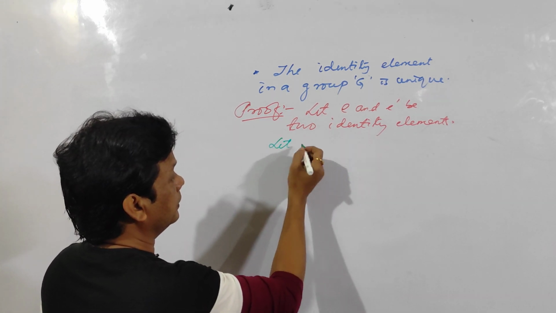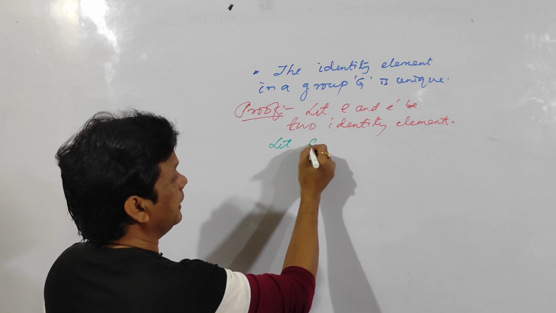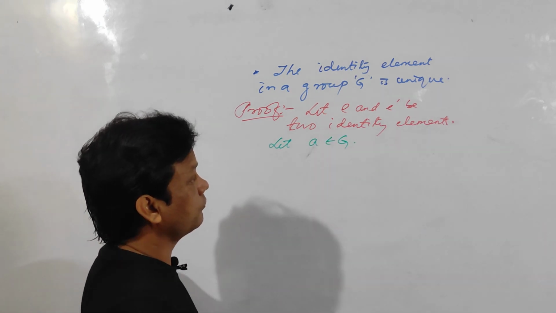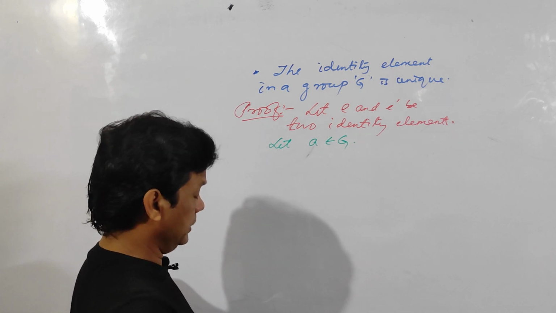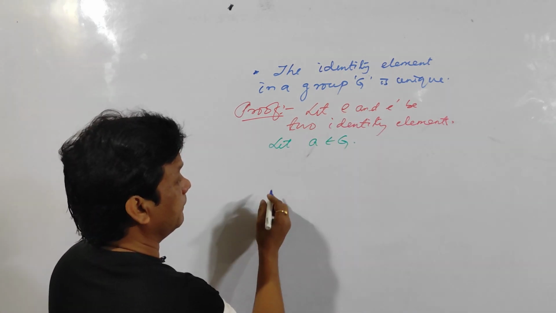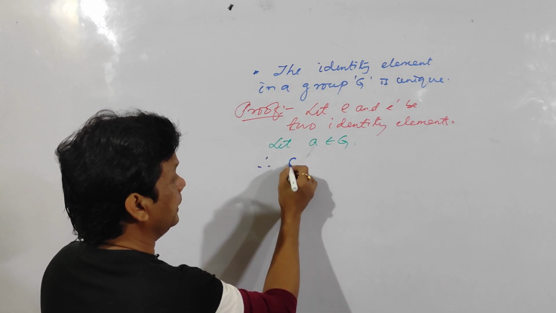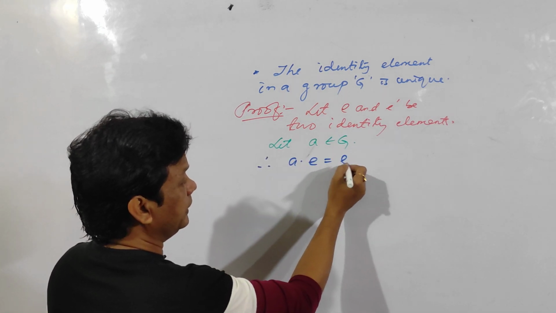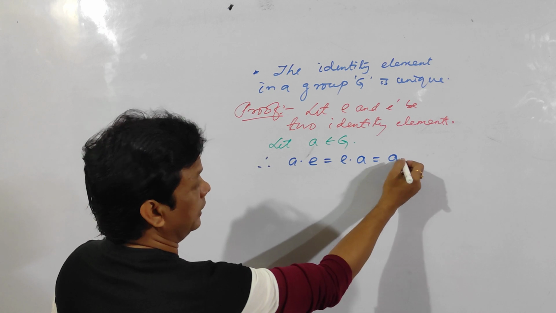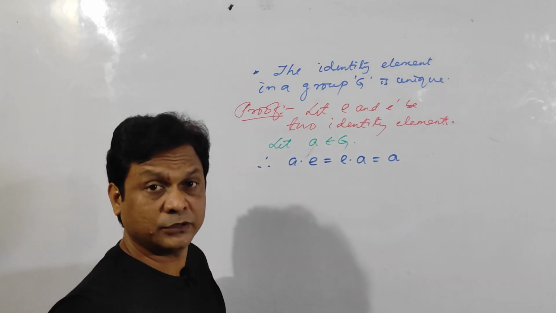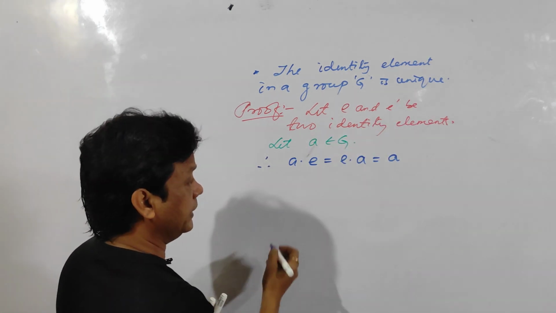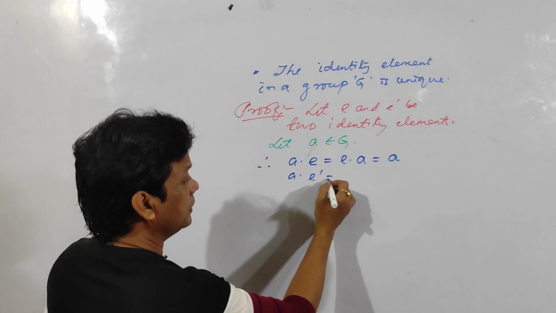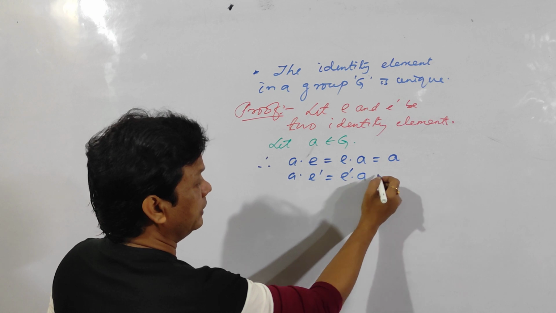So, let A belong to G. Since E is the identity, therefore A dot E is equal to E dot A is equal to A, because E is the identity. Identity axiom I have applied. Again, E dash is also identity. So, A into E dash is equal to E dash into A is equal to A.